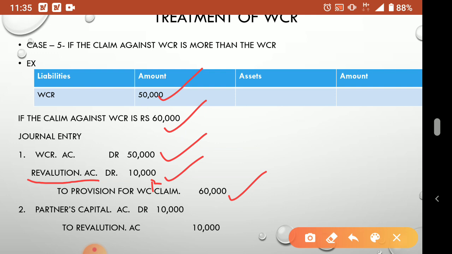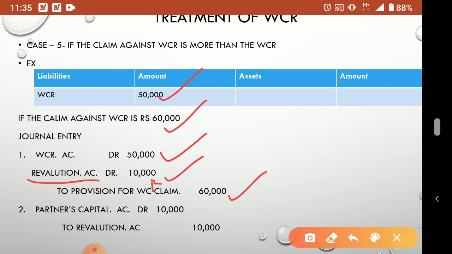All profits will be credited, all losses and expenses will be debited, just like our P&L account. But the profit and loss account, profit and loss appropriation account, and balance sheet are the financial statements that we prepare at the end of the year. Whenever there is a reconstitution, that is a change in profit share ratio, in the admission chapter, retirement chapter, death also, we have to prepare this revaluation account.